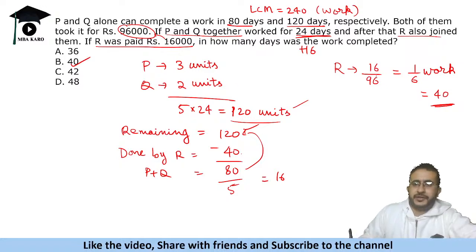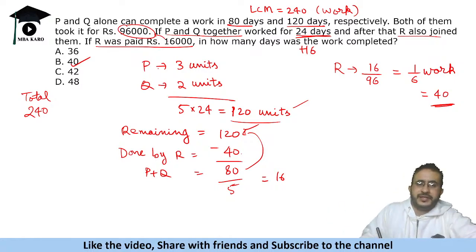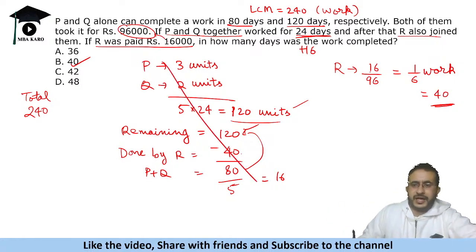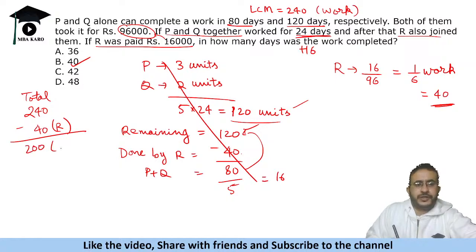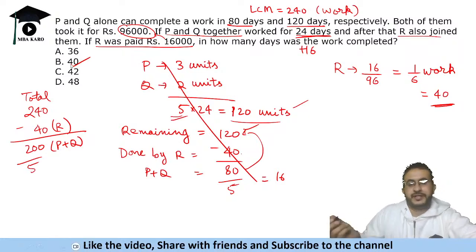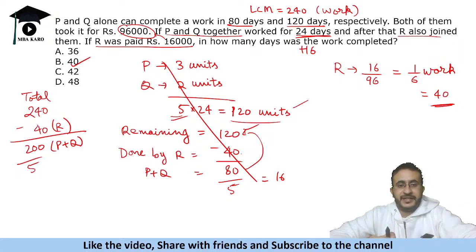Simply, R is doing 40 units, so the total work is 240, because P and Q are working together from start to end. R's work is 40 units, so total is 240. R is doing 40 units, so P plus Q is doing 200 units, right? And P and Q are doing 5 units together in a day, so you can directly say 40 days, because P and Q are working together from start till end. Neither of the two is leaving, right? So they will complete in 40 days.